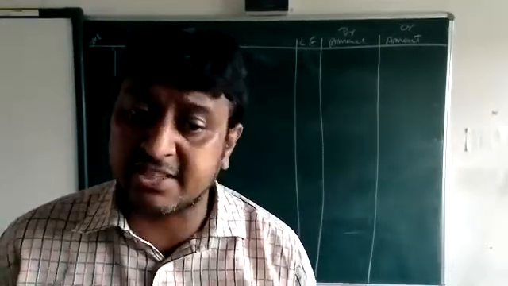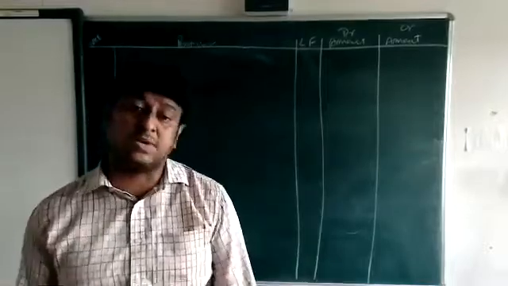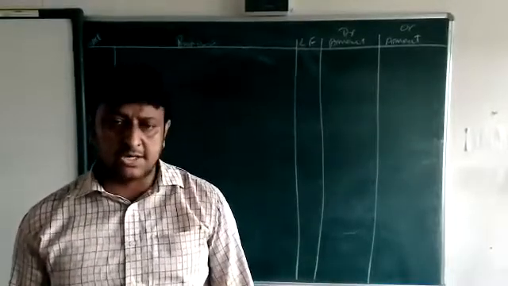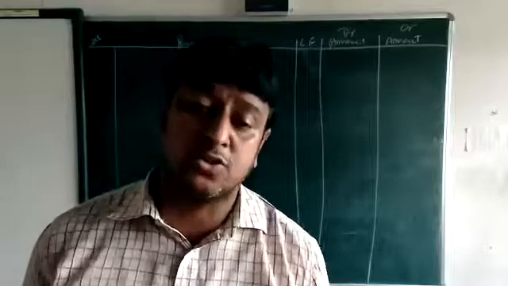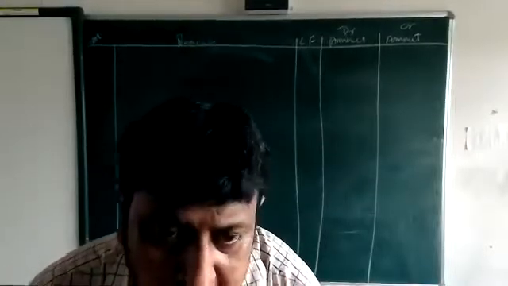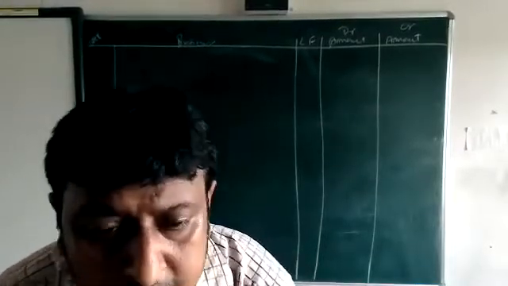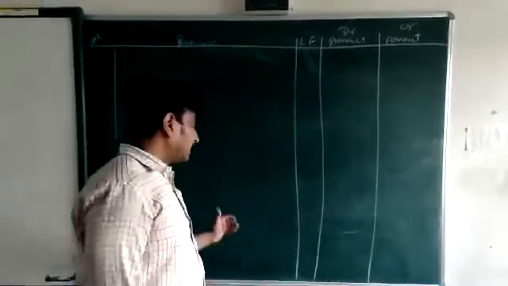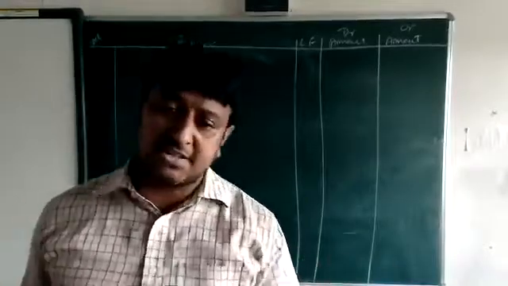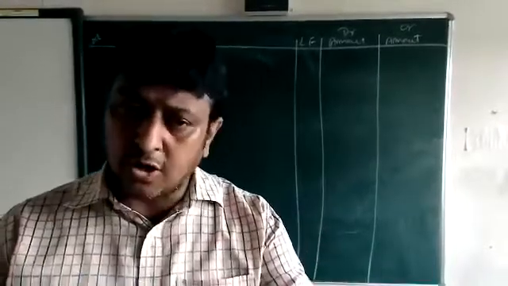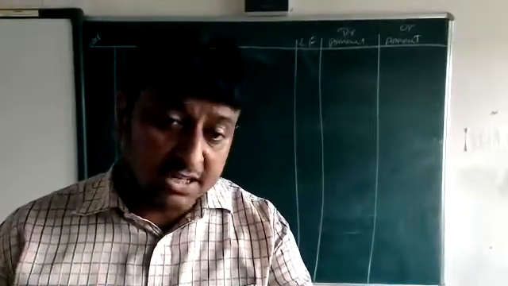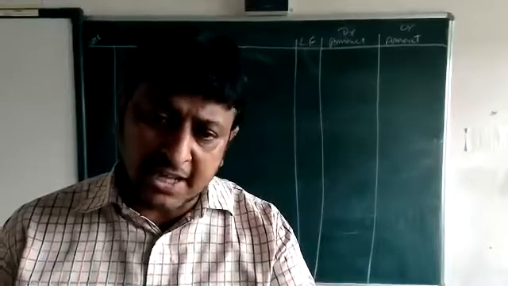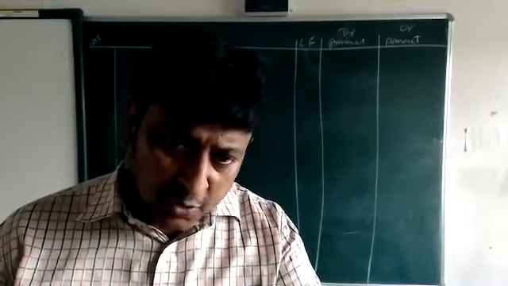One is Ram and the second is goods purchased. Then find out which accounts are affected by this. Ram is the personal account and goods is the real account.